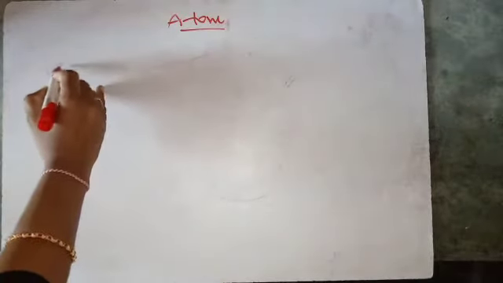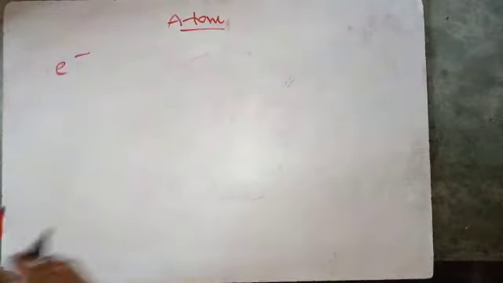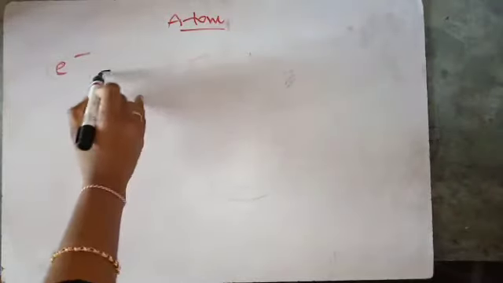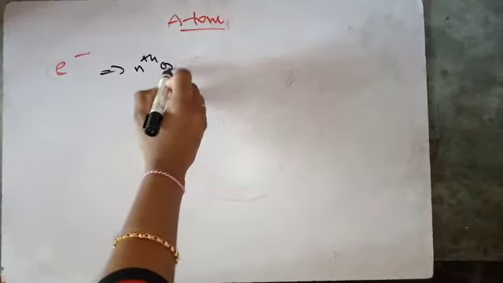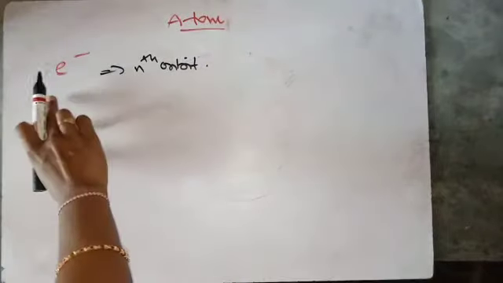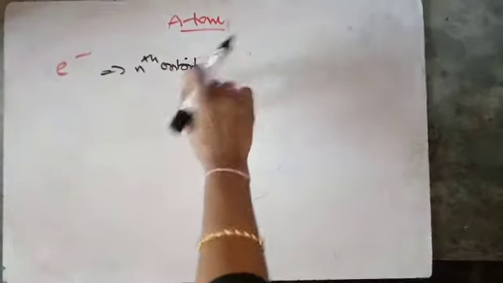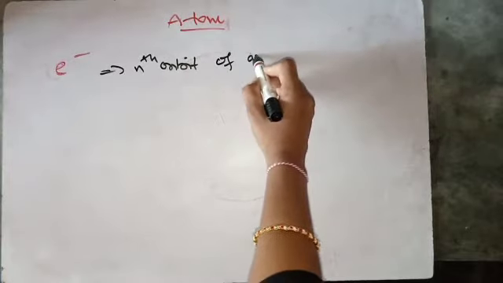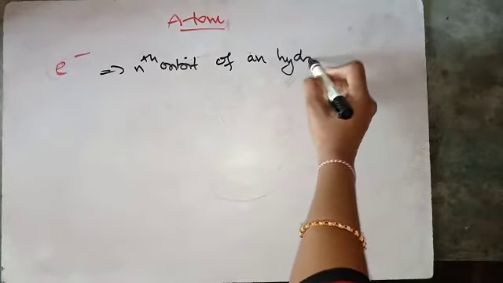Let us assume that an electron is revolving in the nth orbit of a hydrogen atom.